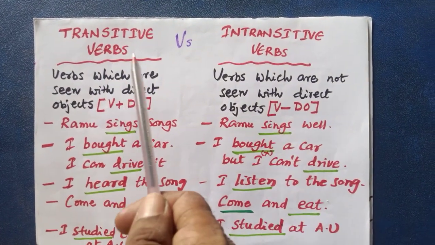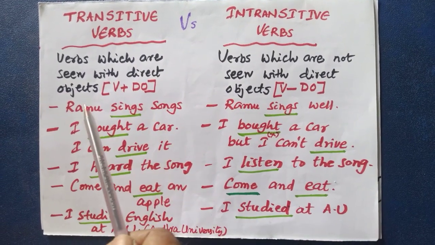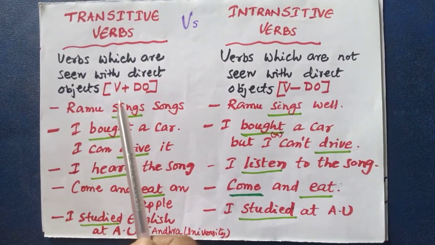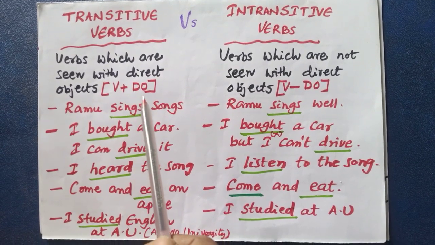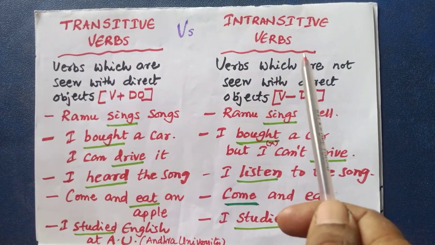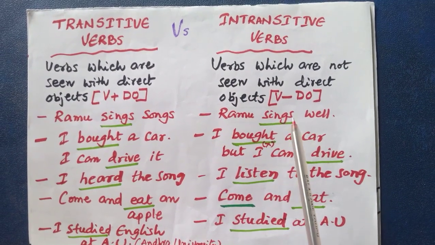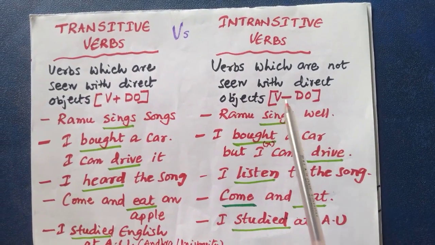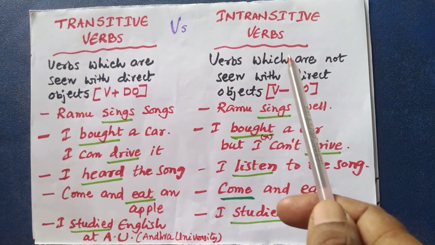So transitive verbs means the verbs which are seen with direct objects. That means the transitive verbs are found like this: verb plus direct object. Intransitive verbs means the verbs which are not seen with direct objects. That means verb minus direct objects are called intransitive verbs.